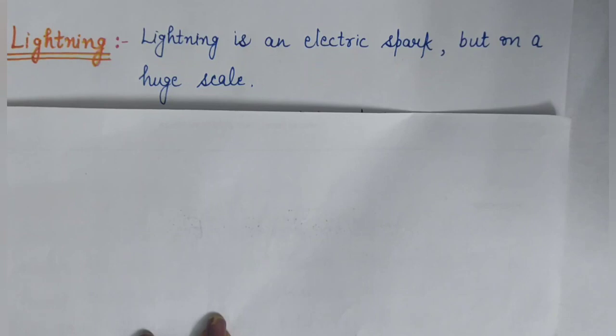You might have seen sparks on an electric pole when wires become loose. And this phenomenon is quite common in rainy season or when wind is blowing and shaking the wires. And you might also have seen sparks when a plug is loose in its socket. Right?